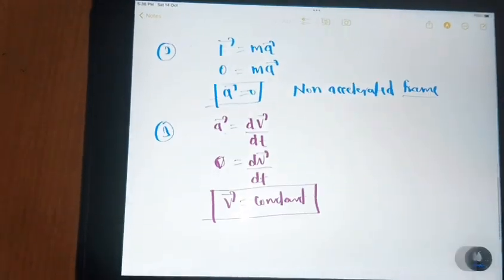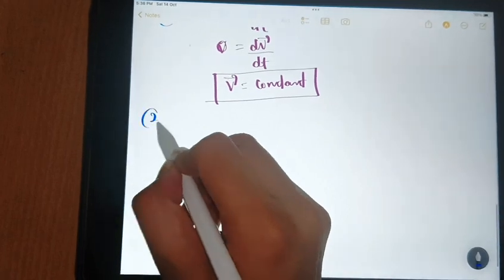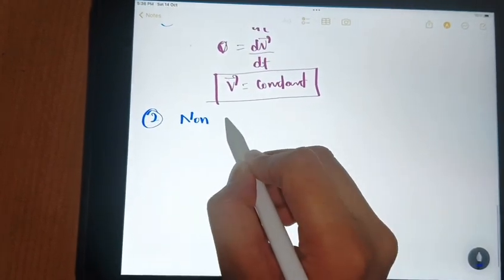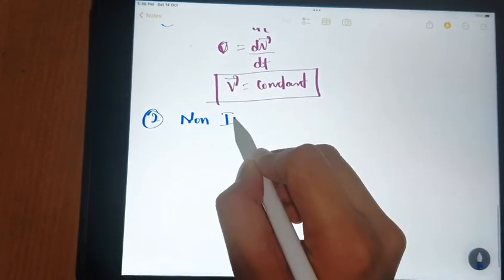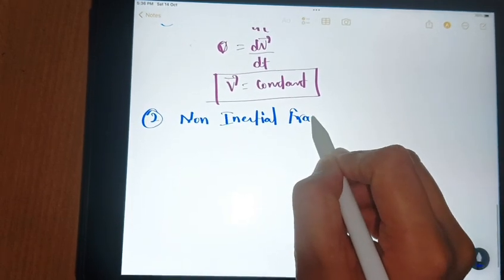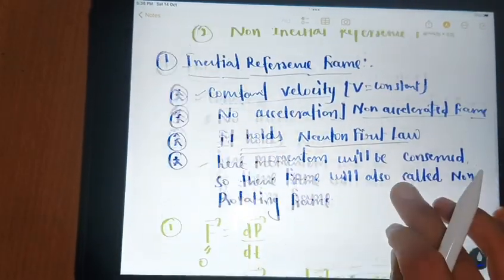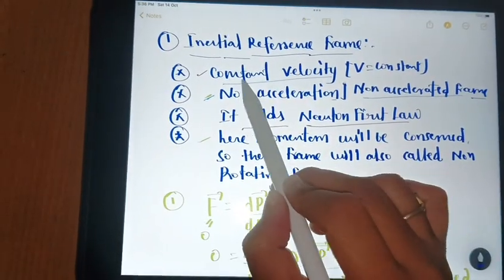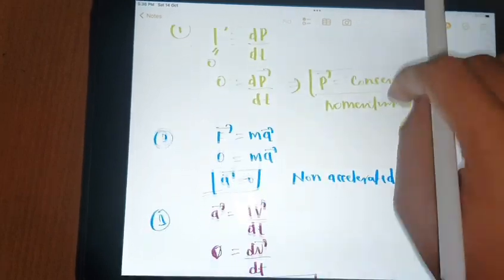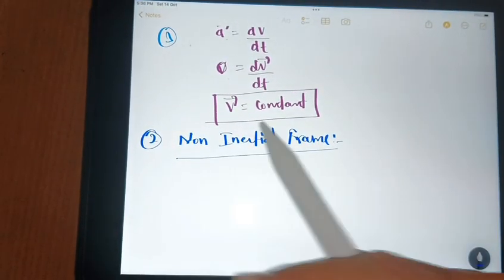So now here constant velocity and here no constant velocity. Velocity will be something.